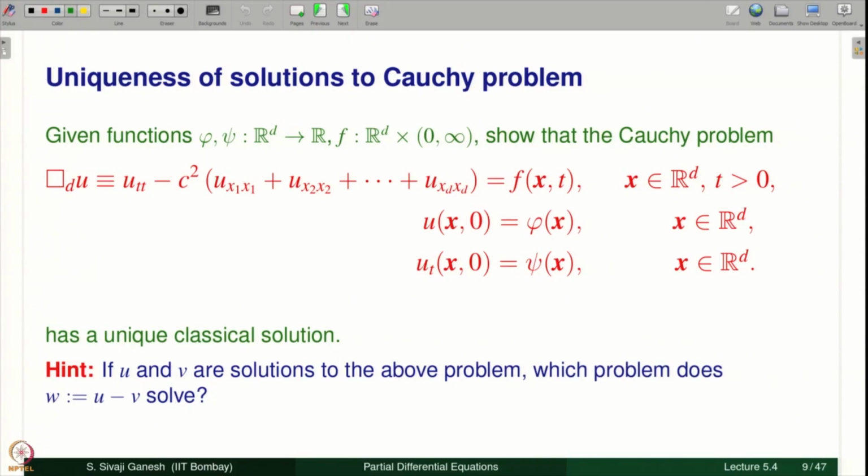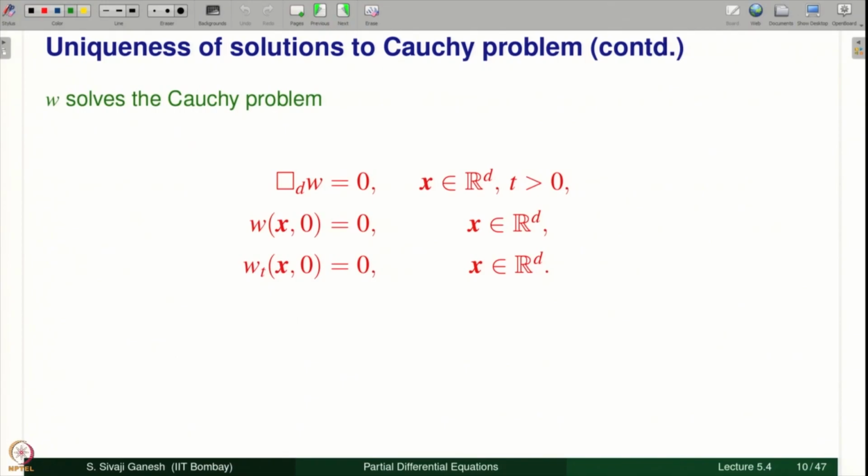So, we would like to see what is the equation that u minus v solves. u satisfies this equation, v satisfies exactly the same equation, with v instead of u, equal to f, v(x,0) is phi(x), v_t(x,0) is psi(x). When I subtract, the D'Alembert operator is linear, these conditions are also linear in u and u_t. So, w will satisfy the homogeneous wave equation with a 0 Cauchy data.